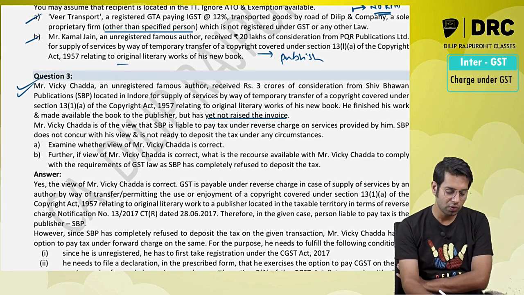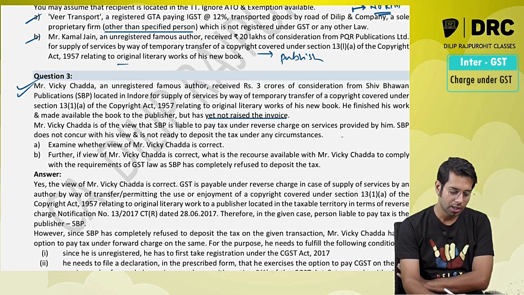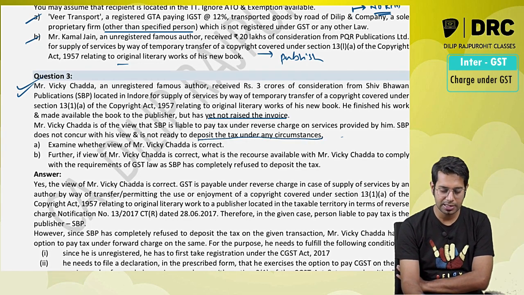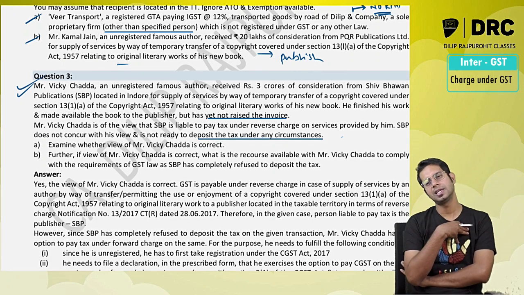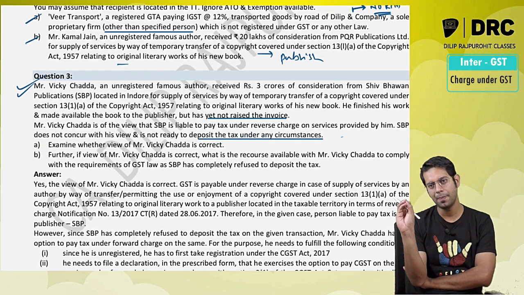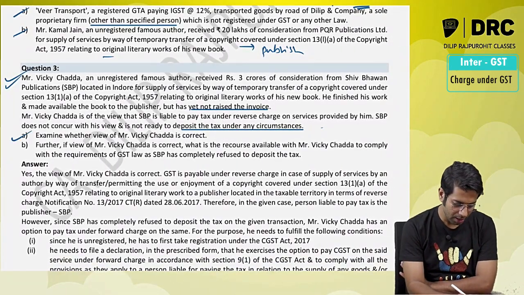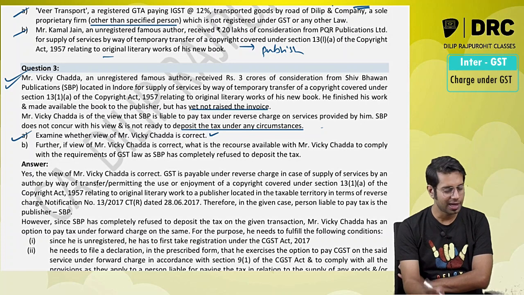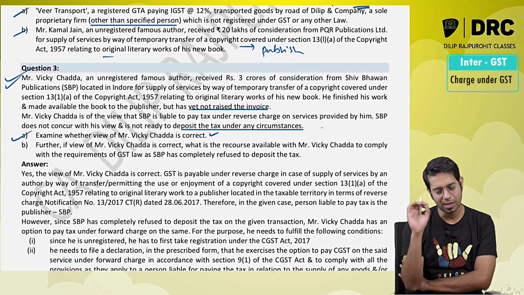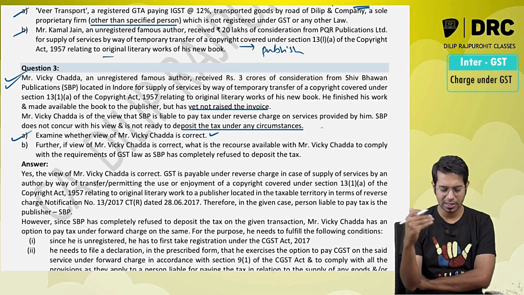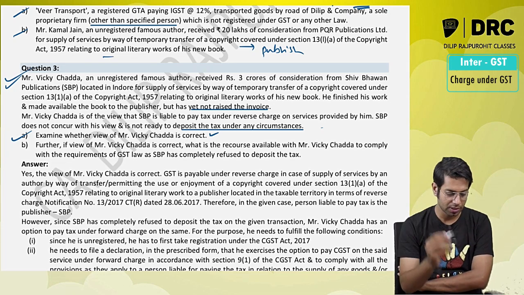Vicky Chadda is of the view that the publisher is liable to pay tax under reverse charge on the services provided by him. Publisher does not concur with his view and is not ready to deposit the tax under any circumstances. So Vicky Chadda says that the company has to pay the taxes, but the company says no, Vicky Chadda has to pay the taxes. Examine whether Vicky Chadda is correct. Answer is yes, Vicky Chadda is correct. The company has to pay the tax under reverse charge because he has not raised any invoice and the services are given by an author to the publisher.